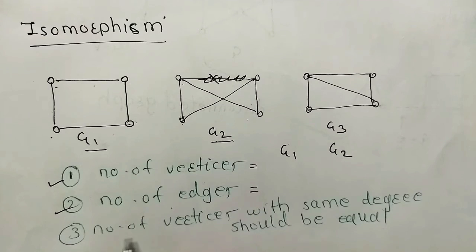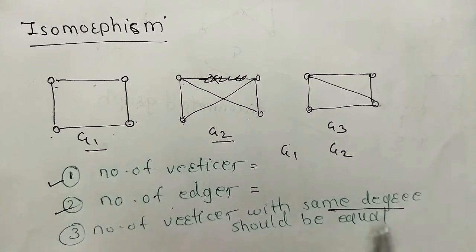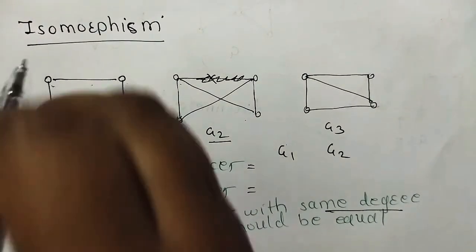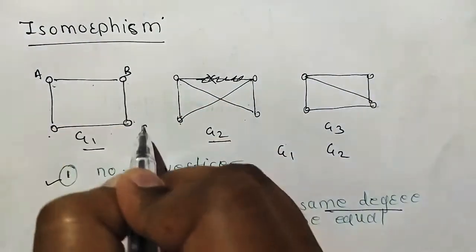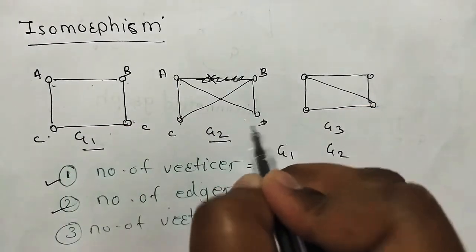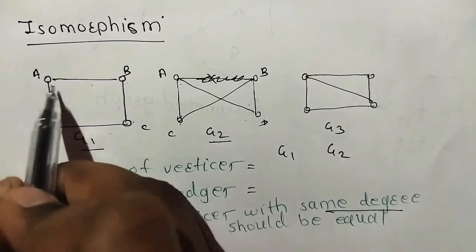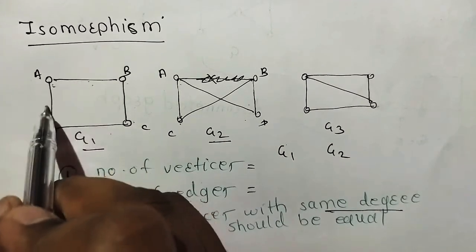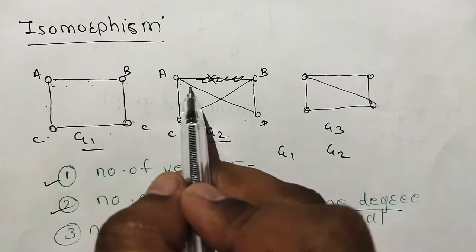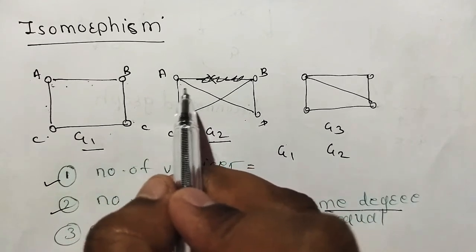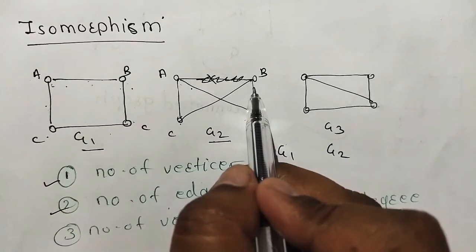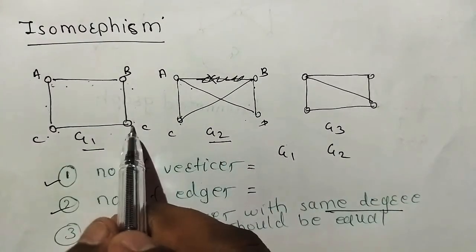Third is the number of vertices with the same degree should be equal. Now same degree means what? If the vertices are A, B, C, D, A, B, C, D. In this graph, if A is with 2 degree, okay, degree of A is what? 2. In this, A should contain degree 2. Now this is also correct. For B, degree is 2, here it is also 2. This is 2, this is 2, this is 2.